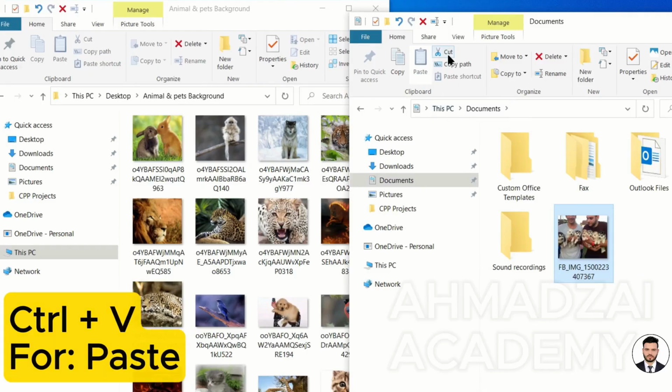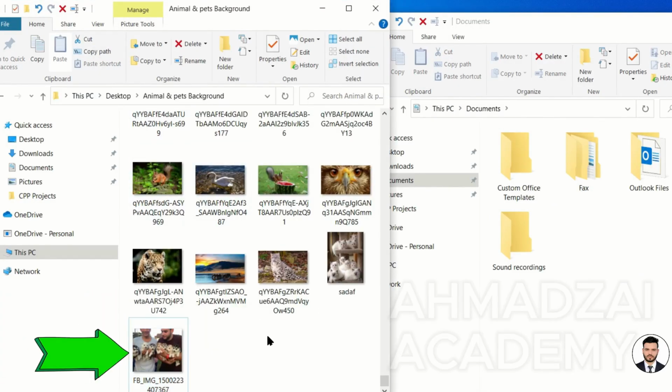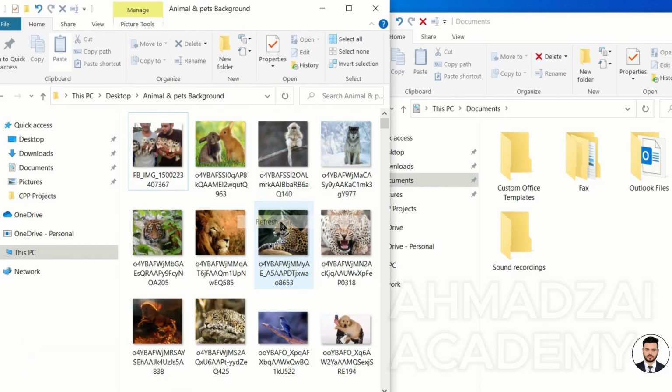From here, I say, let's get it again. Cut. Here, we come and tell it to paste. See what happens to the original file. It gets moved. That's why it has come down here. So, let me refresh. Again, it should go back to the place where it's supposed to be. Just look at where it is alphabetically.